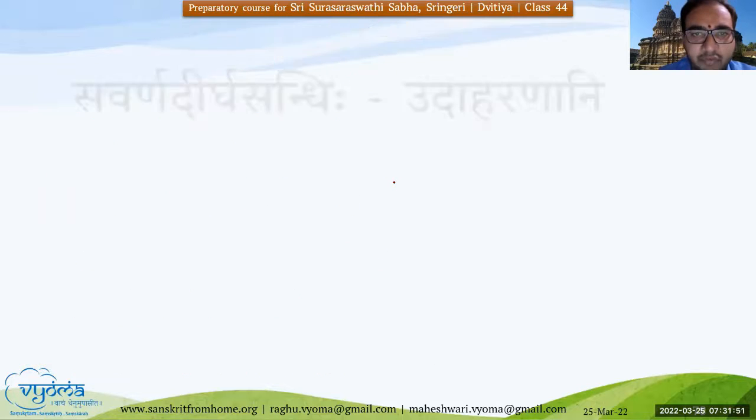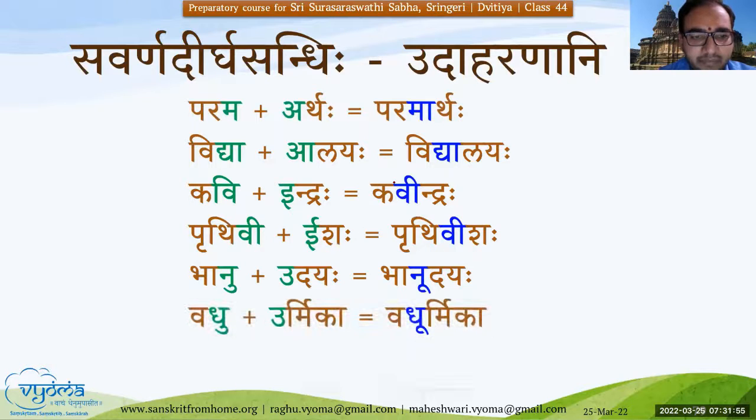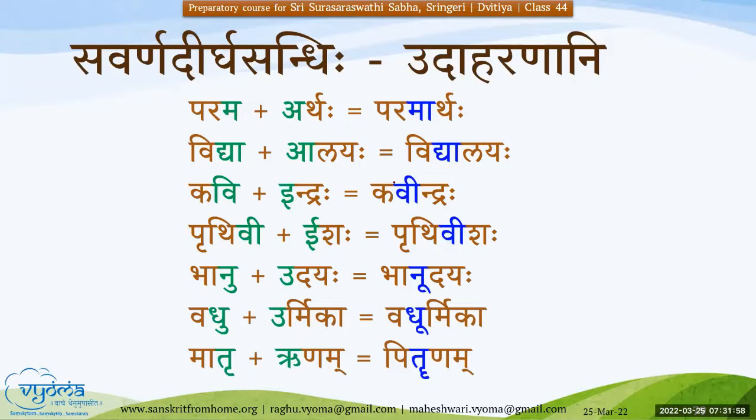Let us see a few examples. Maybe you can just read out these examples. Parama plus Arthaha, Paramarthaha. Vidya plus Alayaha, Vidyalayaha. Kavi plus Indraha, Kavindraha. Prithvi plus Ishaha, Prithvishaha. Bhanu plus Udayaha, Bhanudayaha. Vadhu plus Urmika, Vadhurmika. Matru plus Runam, Matrunam, or Pitru plus Runam, Pitrunam.